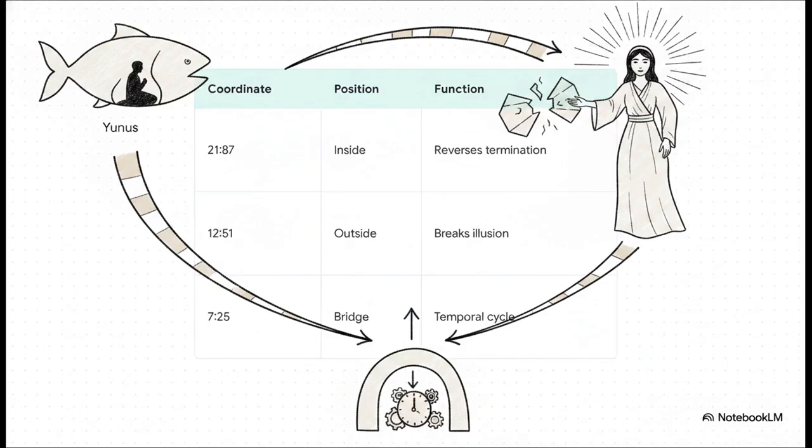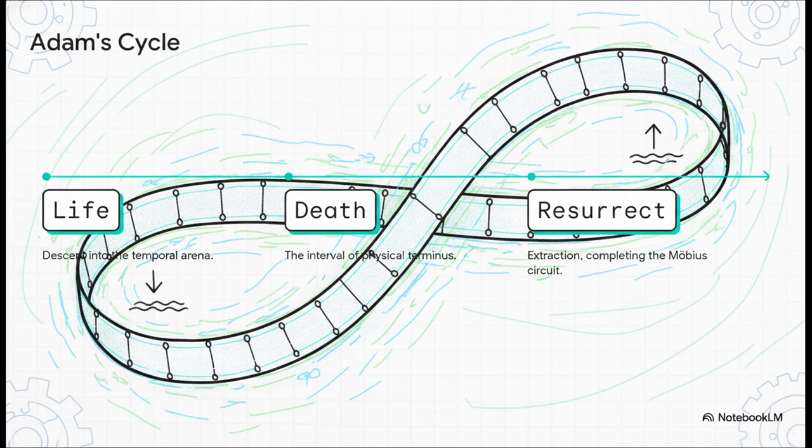And bridging this entire system is Adam's temporal cycle at 725. If we track Adam's temporal cycle at coordinate 725, it demonstrates exactly how this bridge functions. It is a precise 3-beat loop. First, life, the descent into the temporal arena. Second, death, the interval of physical terminus. And third, resurrection, the extraction from the earth. You see, this physical life-death resurrection loop isn't just a straight line. Actually, it's a Mobius circuit that corrects the systemic offset and brings the user right back to the origin point. It's the earthly mechanism for running the reset.